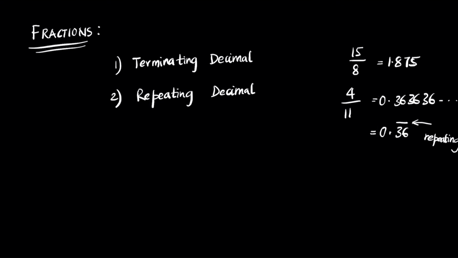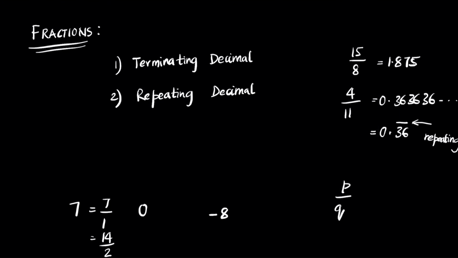Now, let me write down some numbers and see if you can classify them as a rational number or an irrational number. So 7, 0 and -8. I'll do the first one and you can do the rest of them. Now, we were told that every rational number should be written in a p by q form. So can 7 be written as a p by q form? Yes. You can write 7 as 7 by 1, or you can also write 7 as 14 by 2.